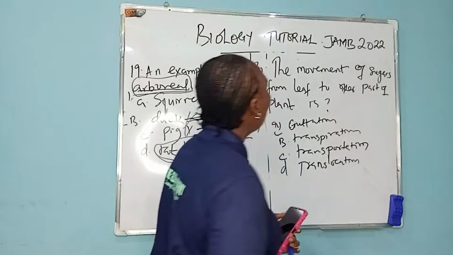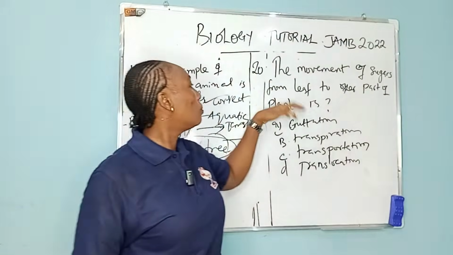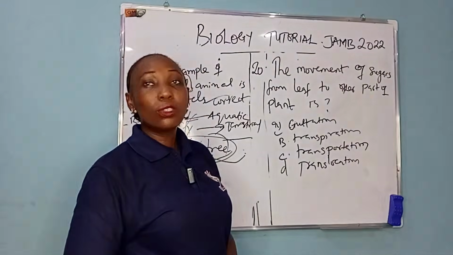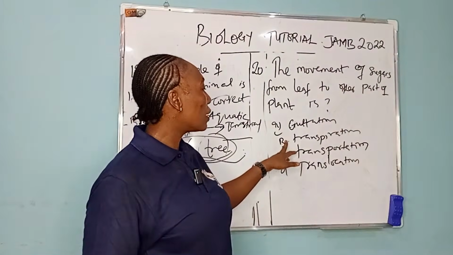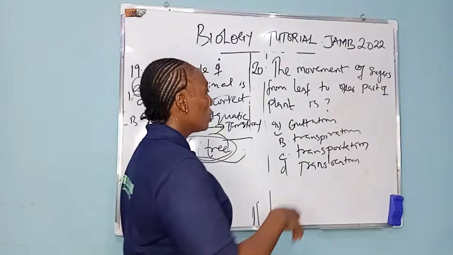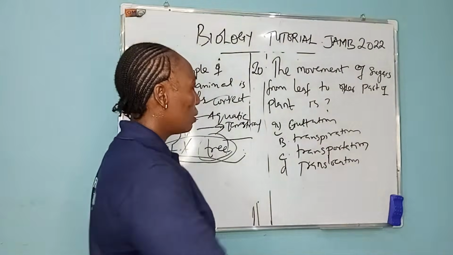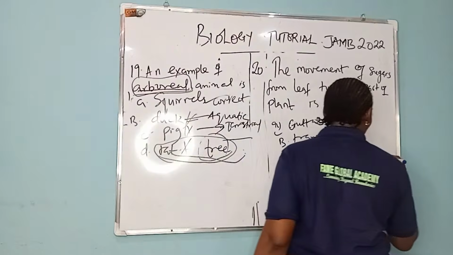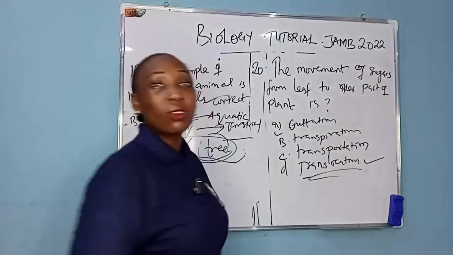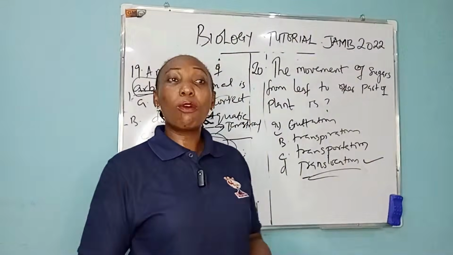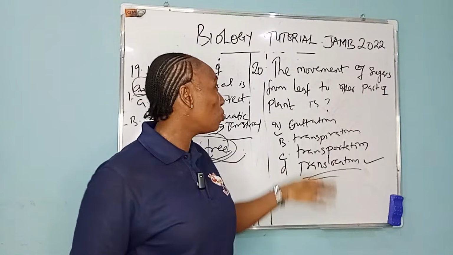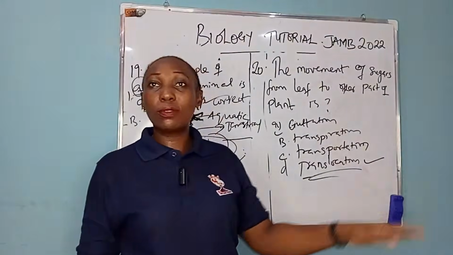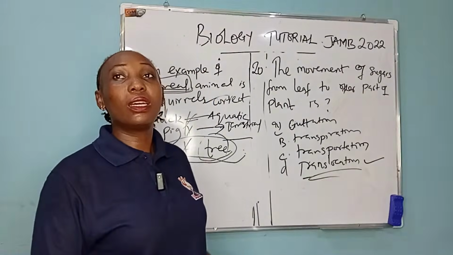Okay, the movement of sugars from leaf to other parts of the plant is A, guttation, B, transpiration, C, transportation, D, translocation. The correct answer here is translocation. What is translocation? Translocation is the movement of food from the part of the plant. Sugar here is food. The movement of the food from the plant to other parts of the plant, such as the roots, the stem, the leaves.